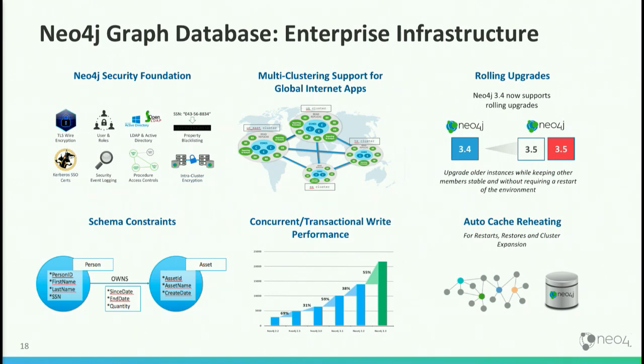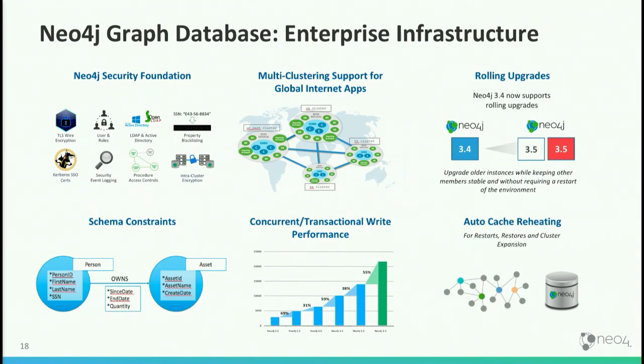And then there's all sorts of enterprise infrastructure stuff that's important as you get closer to production, all the various security things that you need, ranging from LDAP to Kerberos to fine-grained access control. And we're actively working on the next version, Neo4j 4.0, where we're going to be doing quite a lot more in areas like fine-grained access control and multi-tenancy.